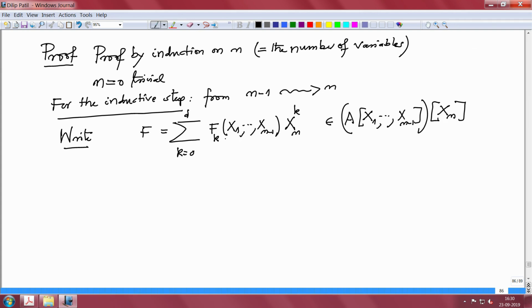So we have written it in this way with the degree d, where d equals the degree in x_n of f, that is, the last coefficient f_d(x1, ..., x_{n-1}) is non-zero.